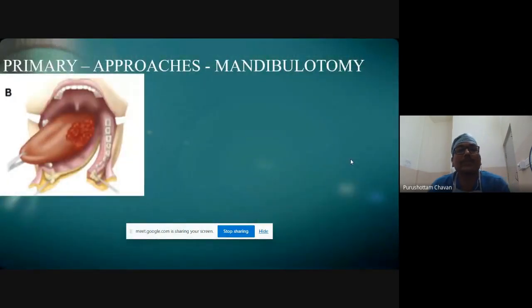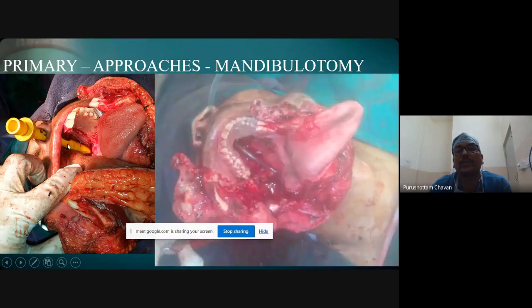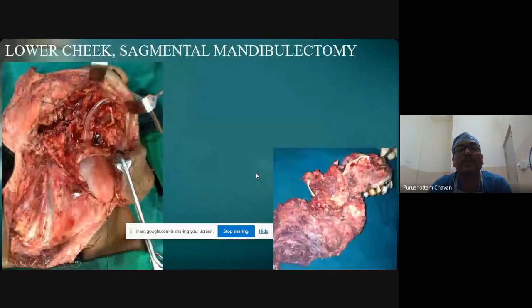We can also use the mandibulotomy approach, wherein the whole area up to the nasopharynx can be visualized, and you can see another case of mandibulotomy. This is another example wherein a bilateral maxillectomy has been done. You can see the Ryle's tube here, you can see the other side maxillary sinus, and the whole maxilla has been removed. This is the soft palate, this is the tongue, part of the segment of the mandible, and the MRND with preservation of the IJV.